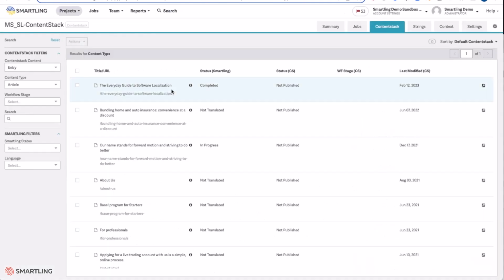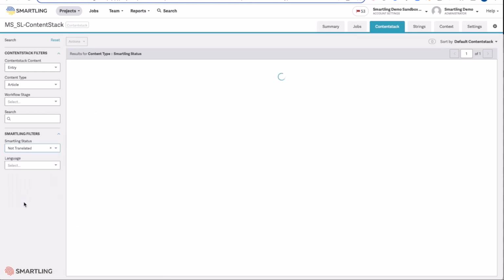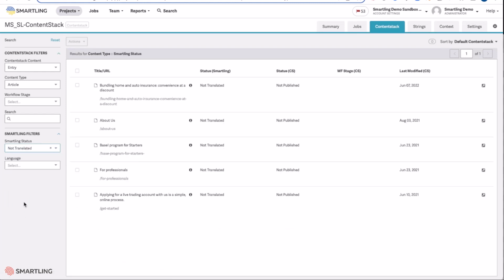The Smartling connector also enables you to filter content within the Smartling dashboard, enabling you to see all components that have not been translated and automatically select all and request translation in a single action, enabling you to synchronize all languages simultaneously.